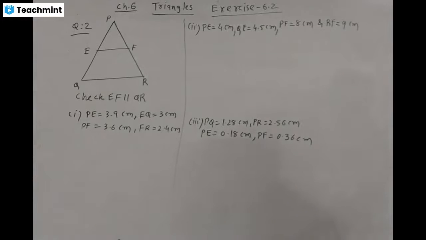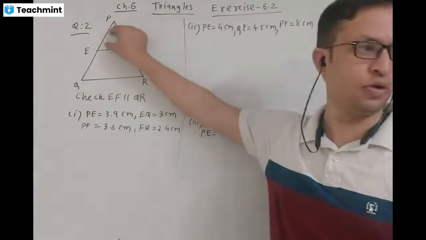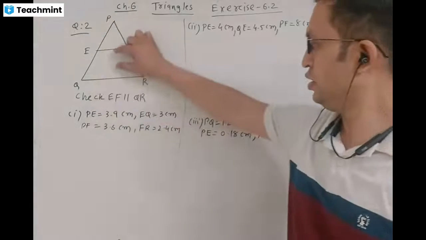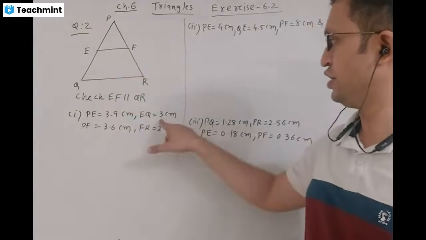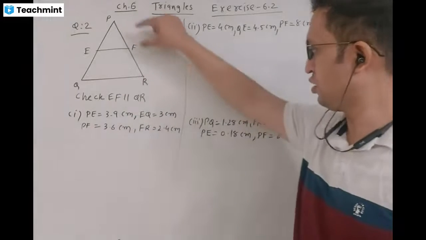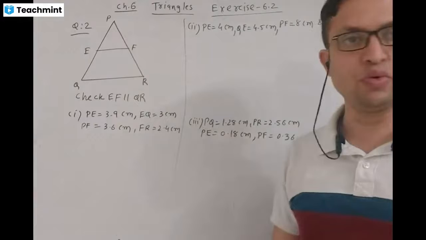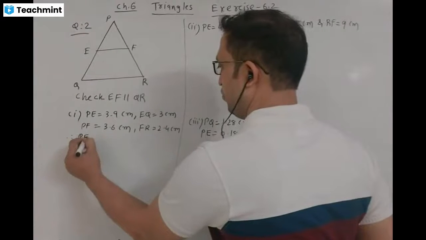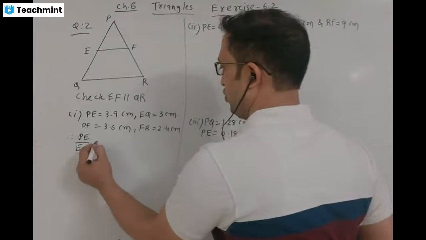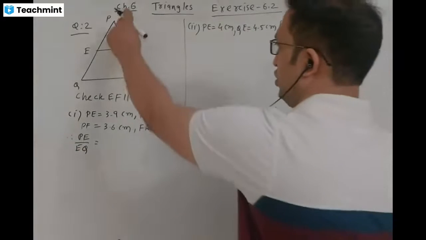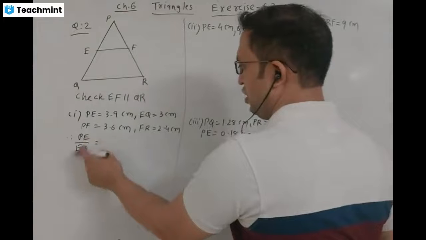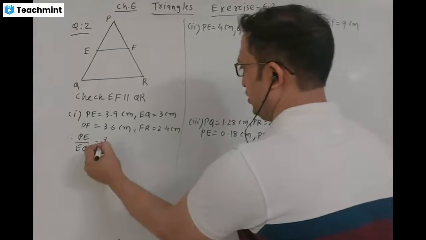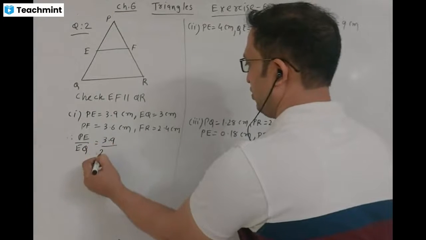Here, we check whether EF is parallel to QR or not. The conditions are PE is equal to 3.9, EQ is equal to 3 centimeter, PF is equal to 3.6 and FR is equal to 2.4. First we check the ratio: PE by EQ is equal to PF by FR, yes or no? PE by EQ is equal to 3.9 centimeter divided by 3 centimeter.